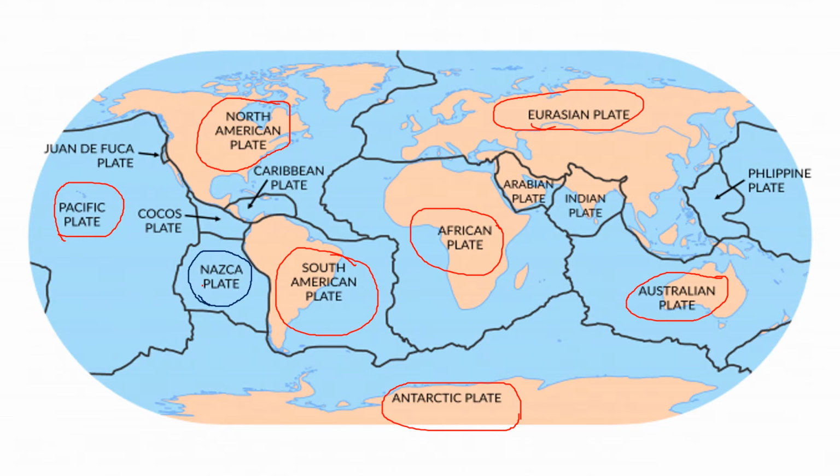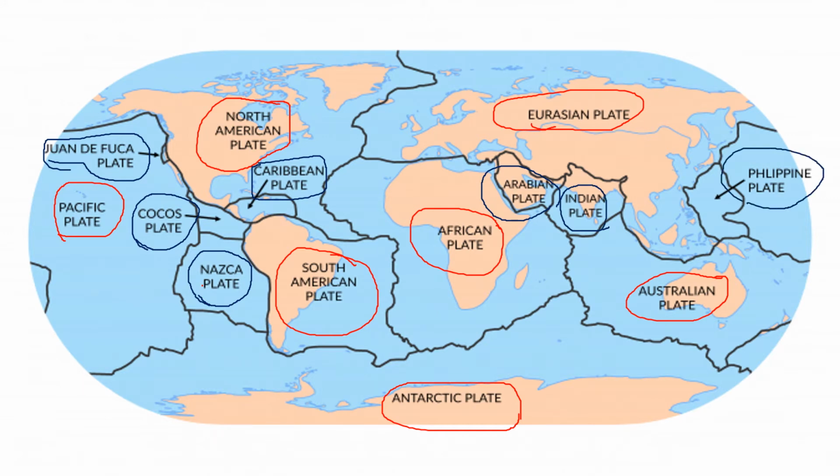Nazca plate, Cocos plate, Juan de Fuca plate. Okay. Caribbean plate. Okay. Arabian plate. Okay. Indian plate. Okay, and Philippine plate. These are all minor plates. Red ones are major plates.